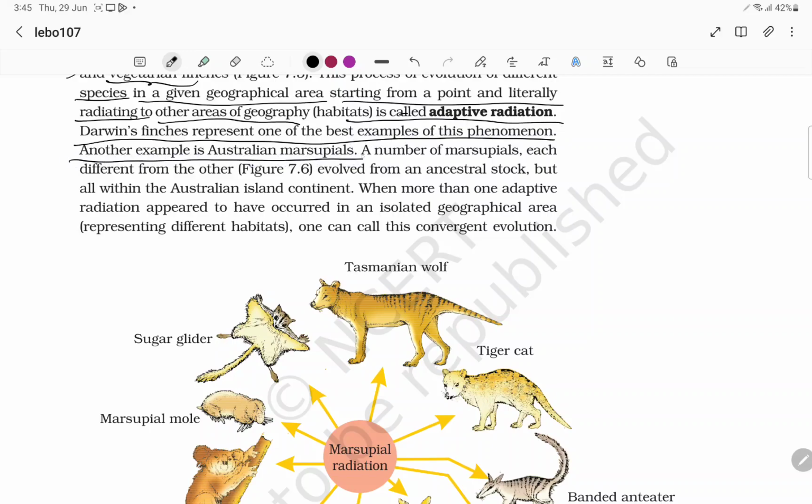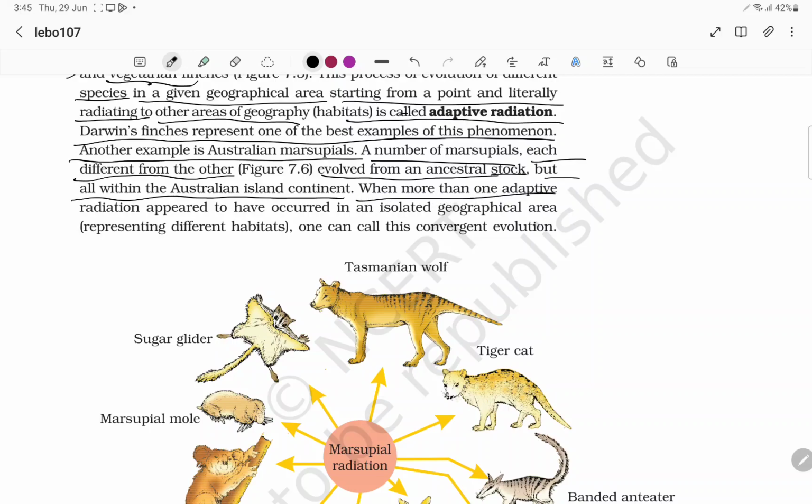Another example is Australian marsupials. A number of marsupials, meaning pouched mammals, each different from one another, but evolved from the same ancestral stock, right? But all within the Australian island continent. They can't go outside Australia, so they have to adapt in that environment itself. So each and every marsupial has adapted differently in its eating habits based on the temperature and environment.